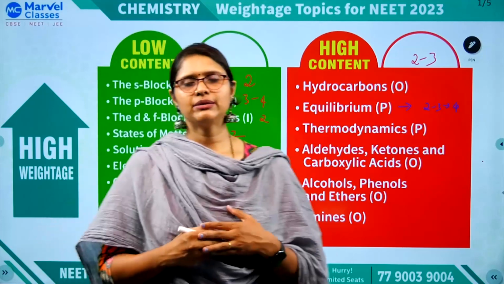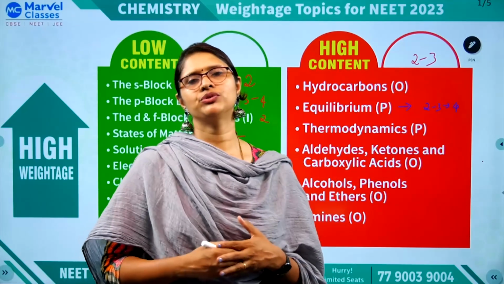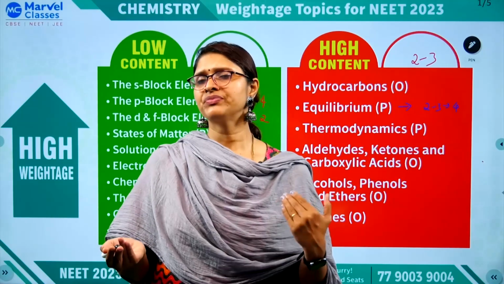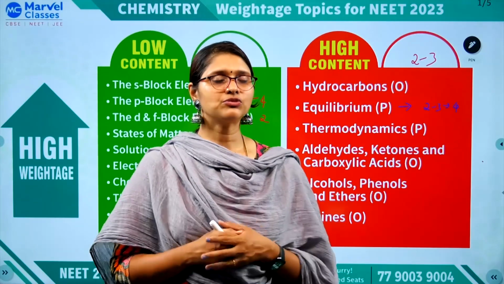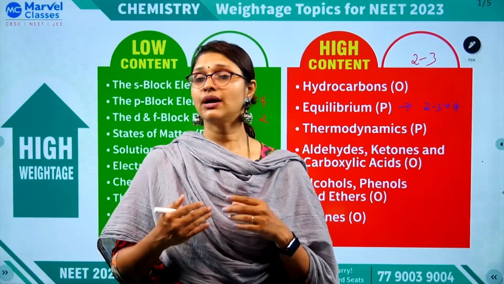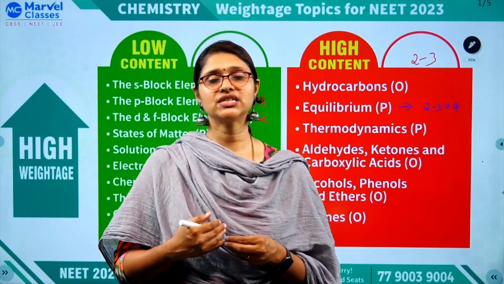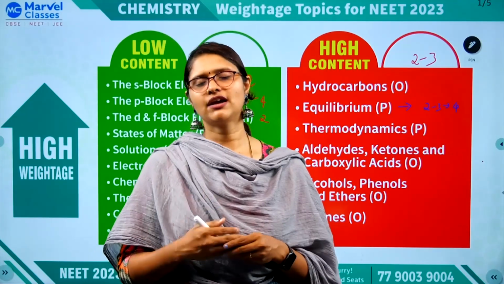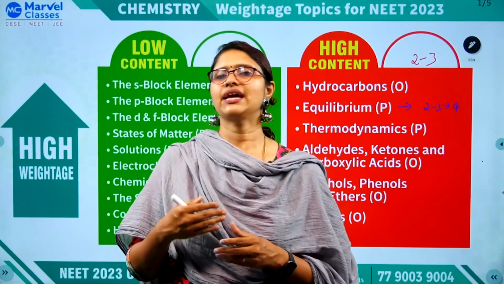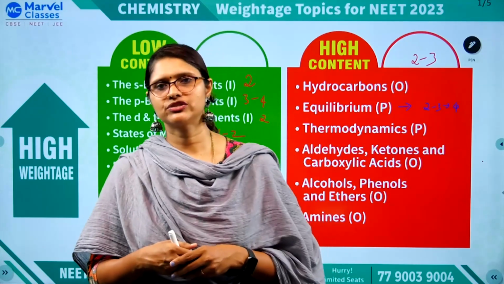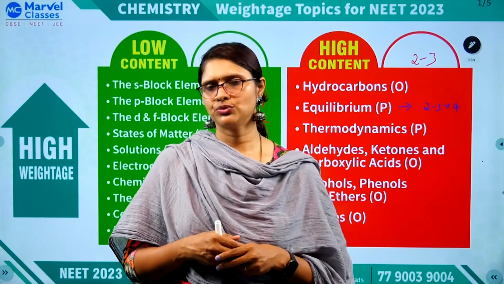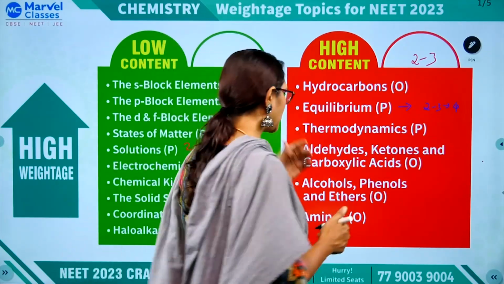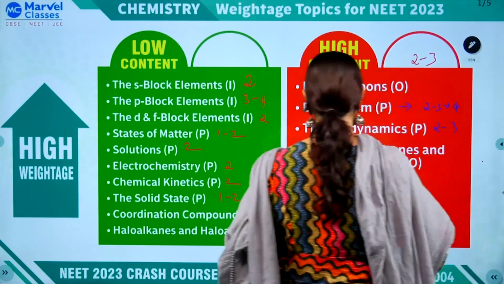Thermodynamics is again a very, very important chapter, similar to equilibrium. You have a lot of formulas. You have thermochemistry and thermodynamics laws. Both put together, you need to list out the graphs again, because this chapter also contains graphs. So go through the graphs and then the work done formula, then delta H, delta G, delta S, and Hess law, bond enthalpy calculations, and then the CP/CV ratio and all those things they ask. Definitely 2 to 3 questions you can expect, so it's a very important chapter again.